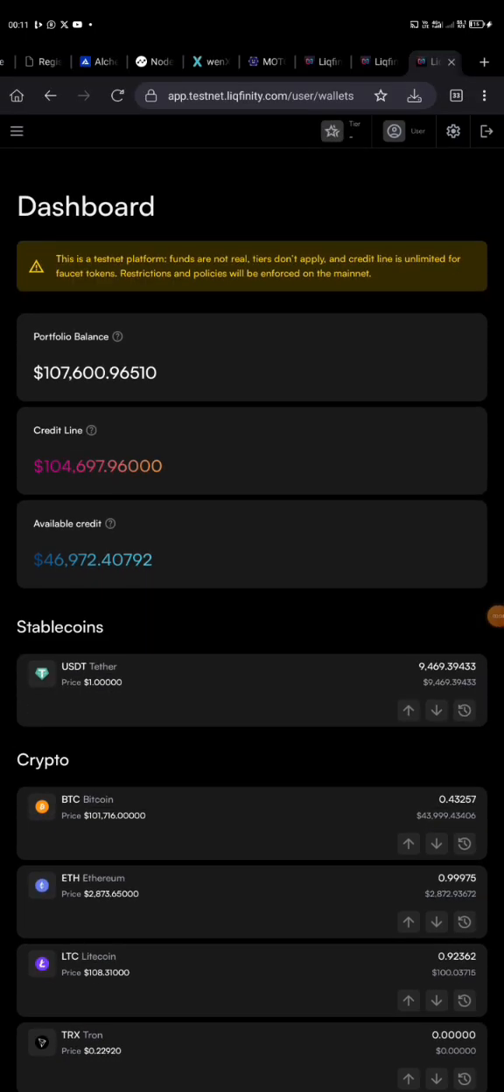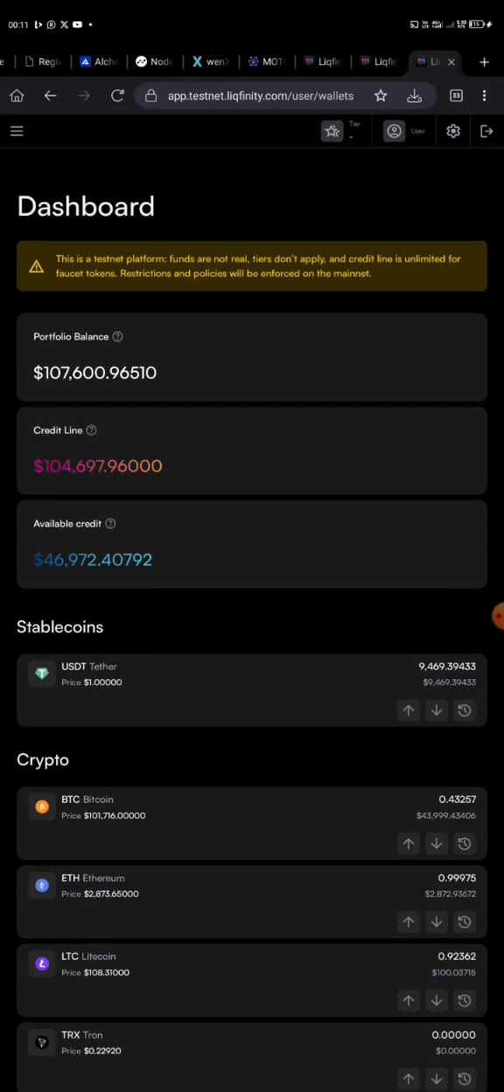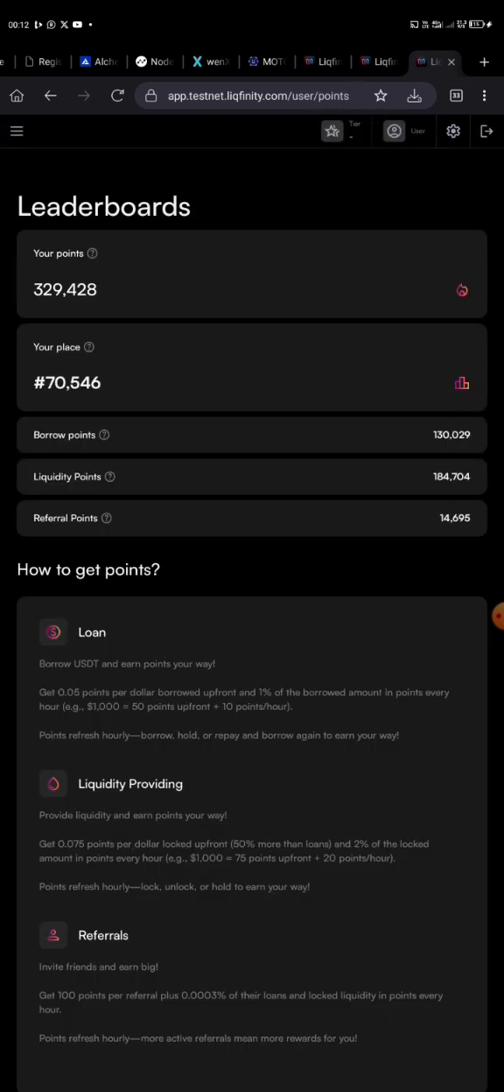So here's an update on Liqfinity. If you're actually on Liqfinity, I want to share with you guys an update on this airdrop. Now remember that we actually borrow from this airdrop, right? What we have to do is just to borrow and then provide liquidity. Now I want you guys to see something. First of all, let's go to the leaderboard and check something.